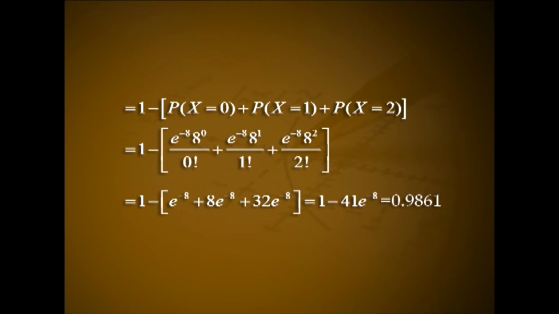That is 1 minus of e raised to minus 8 raised to 0 by 0 factorial plus e raised to minus 8 raised to 1 by 1 factorial plus e raised to minus 8 square by 2 factorial. That is 1 minus of e raised to minus 8 plus 8 e raised to minus 8 plus 32 e raised to minus 8. That is 1 minus 41 e raised to minus 8, that is 0.9861.